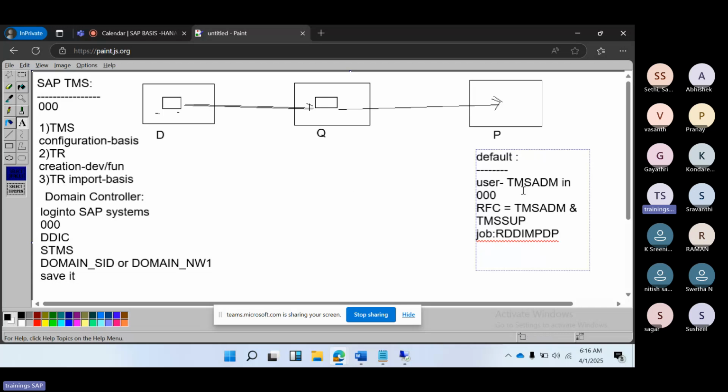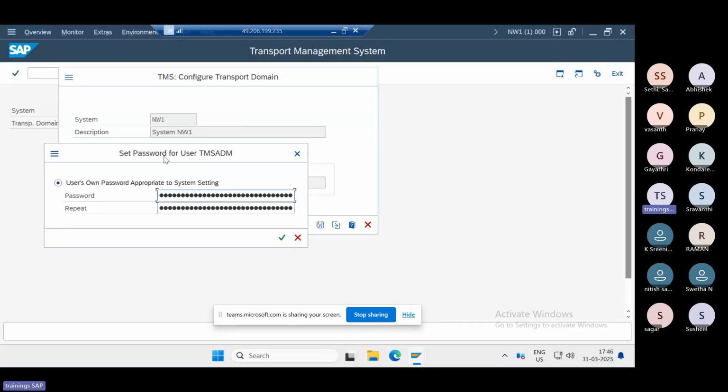One user is getting created, so then we need to provide the password of that user.